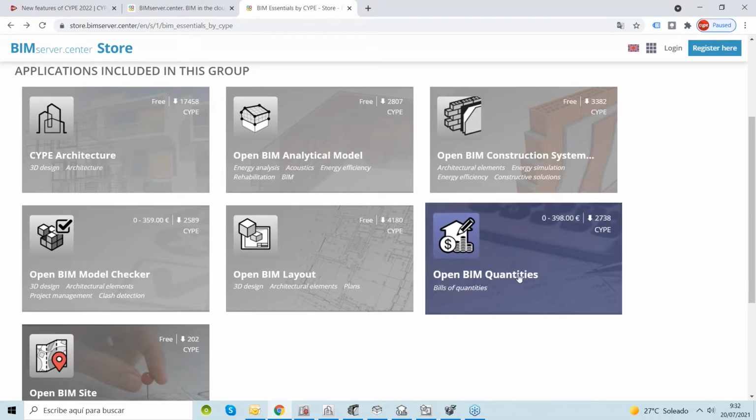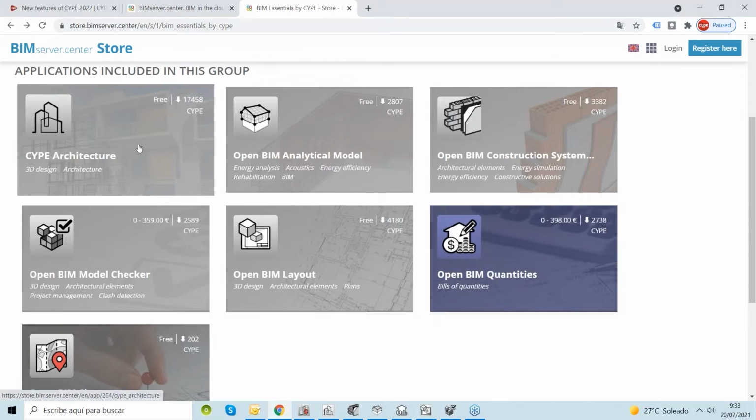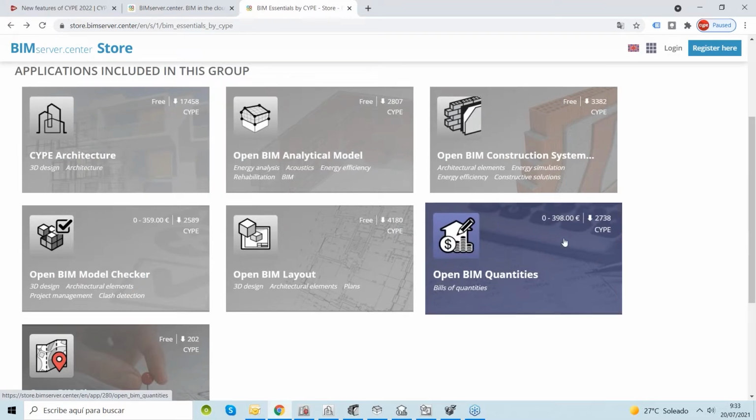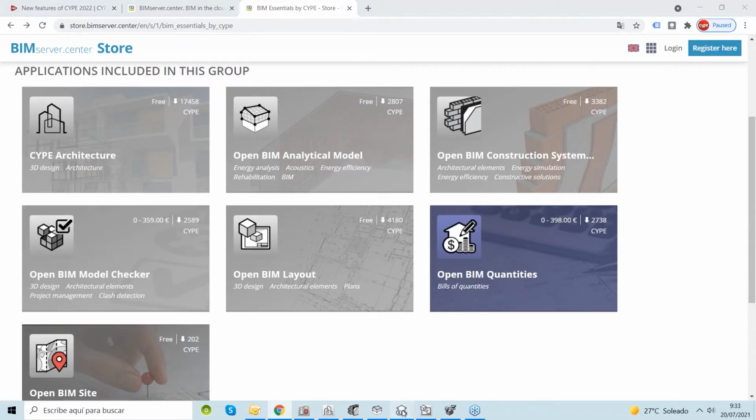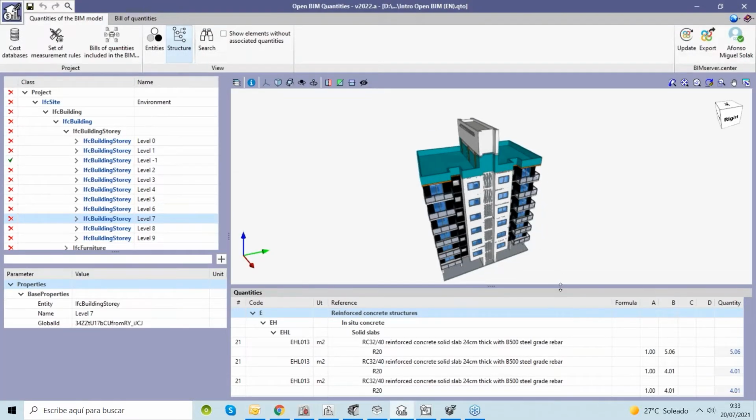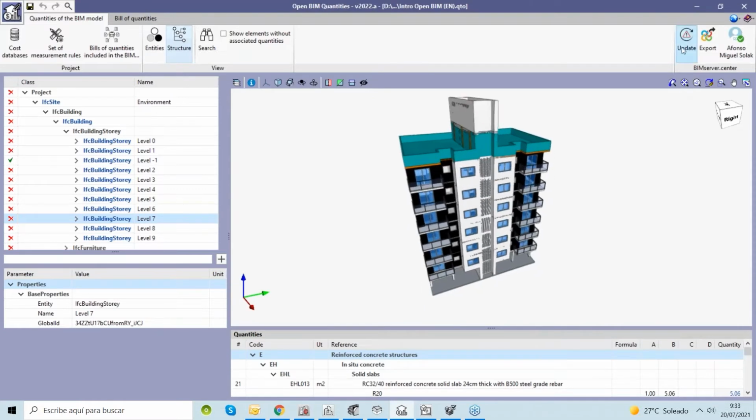For example, this part here, view of quantities, generates the quantities of our project based on that IFC that was created before with CYPE Architecture, for example. To do that, we will use the application called Open BIM Quantities. I have the application here, and as you can see, it's the same model again. I'm just using these buttons here, update and export, as David said before.